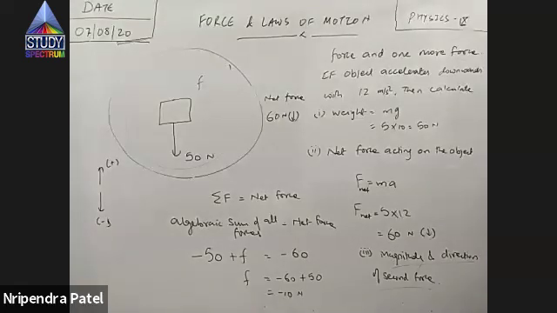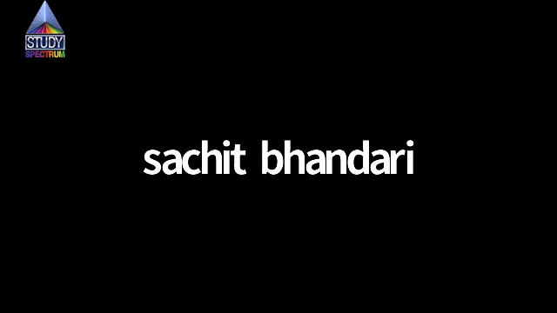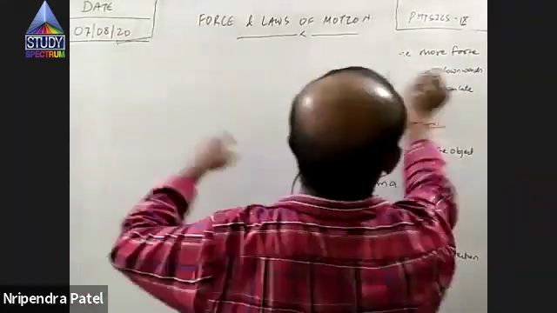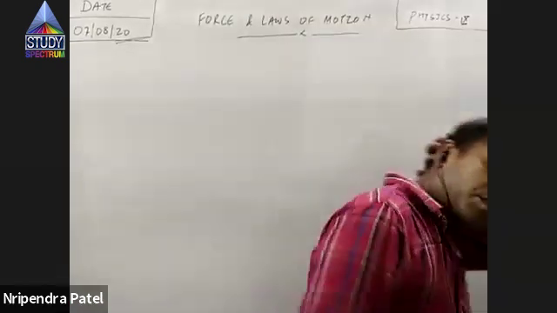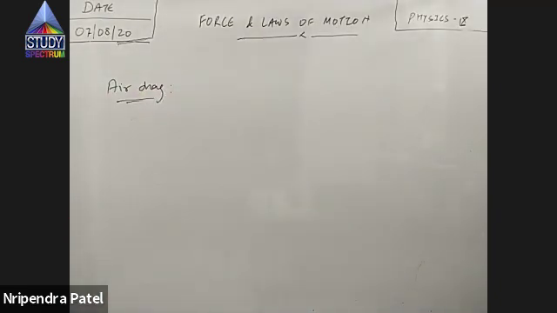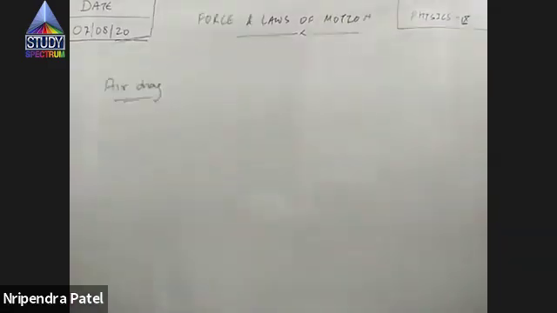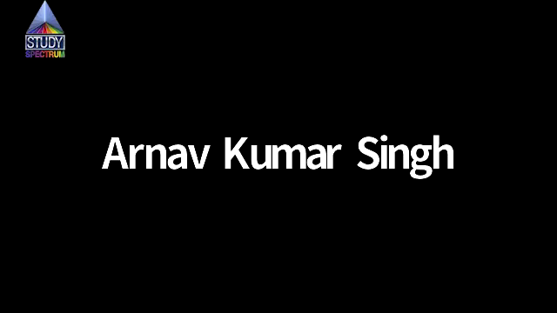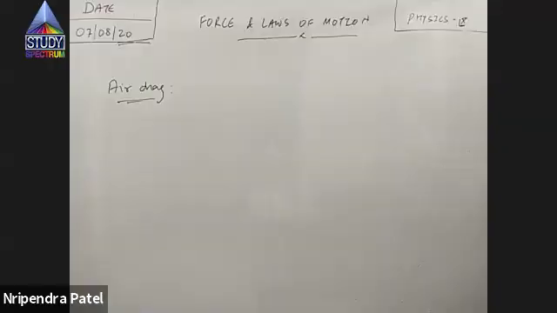Next question is net force. Net force acting on the object, as per Newton's second law, m into a, is 60 Newton downward. This is for sure. Now, the third question is, describe the second force. Calculate magnitude and direction of the second force.